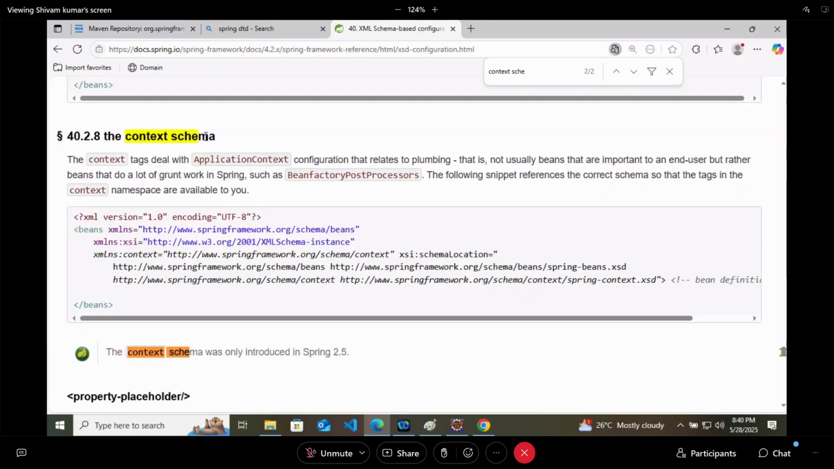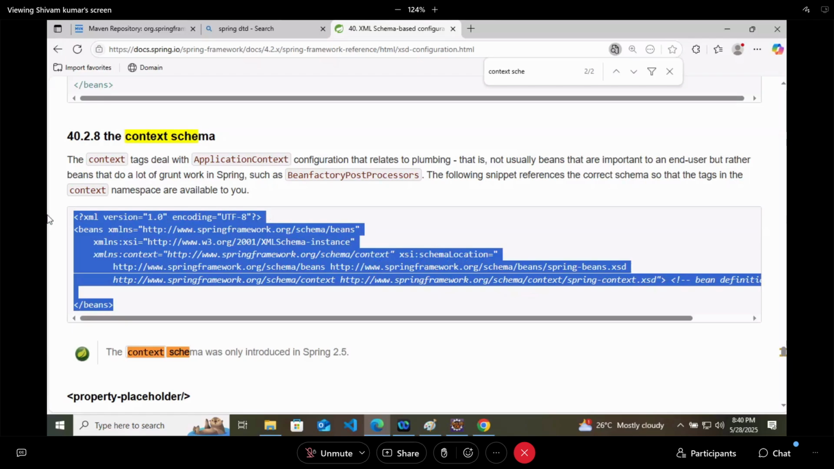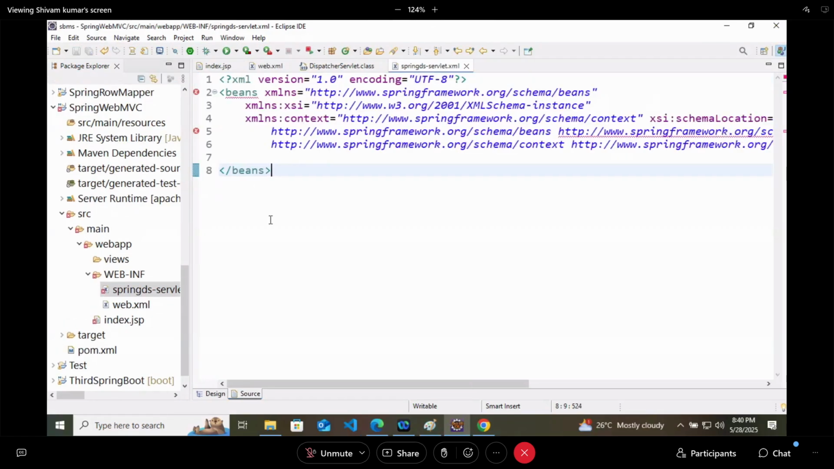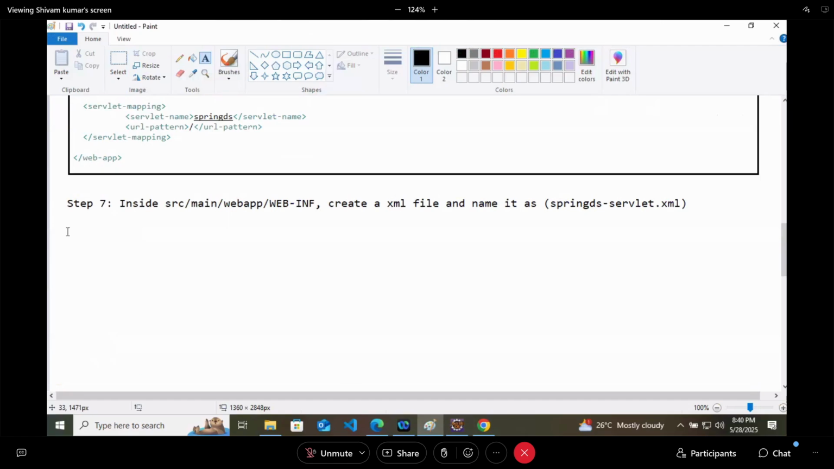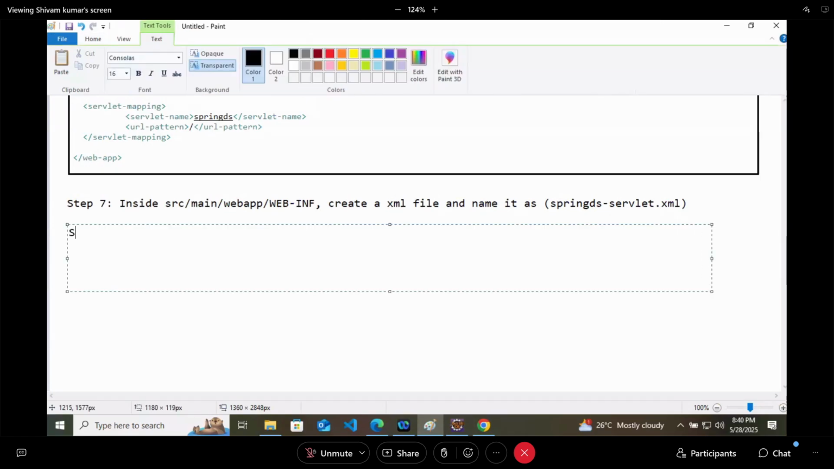Here you will get errors on beans and all, no problem. It is an Eclipse problem only. It will not affect your application. So what we are doing in step 8: add the context schema of Spring inside the Spring DS hyphen servlet.xml file. Now it is done.